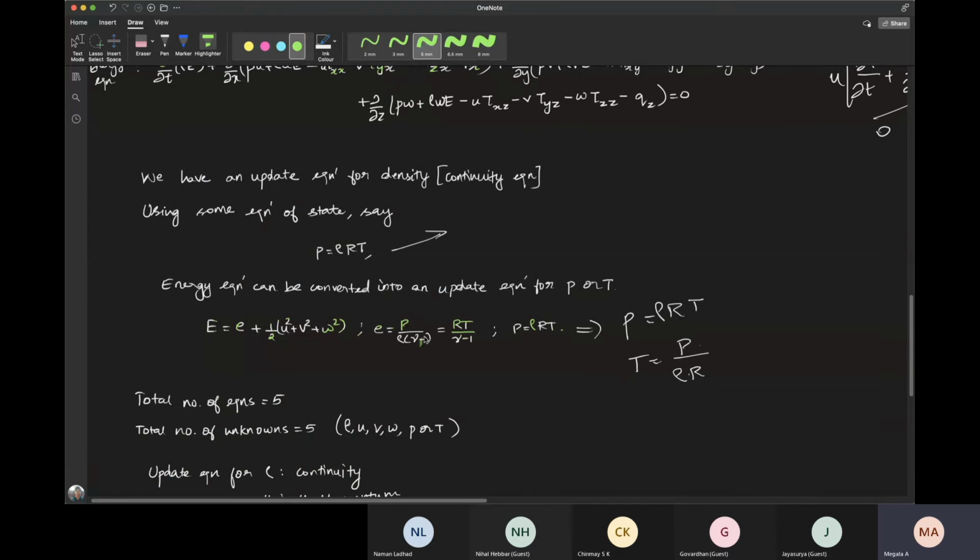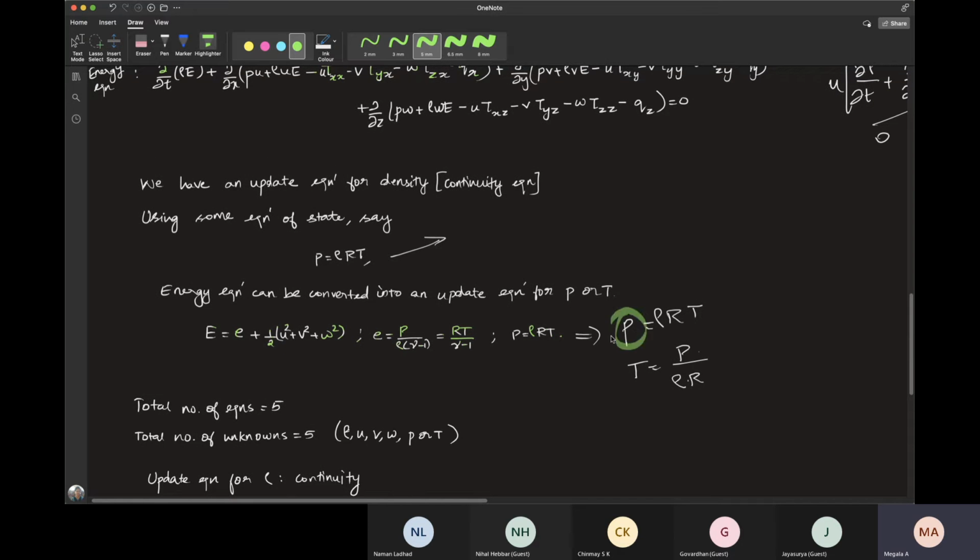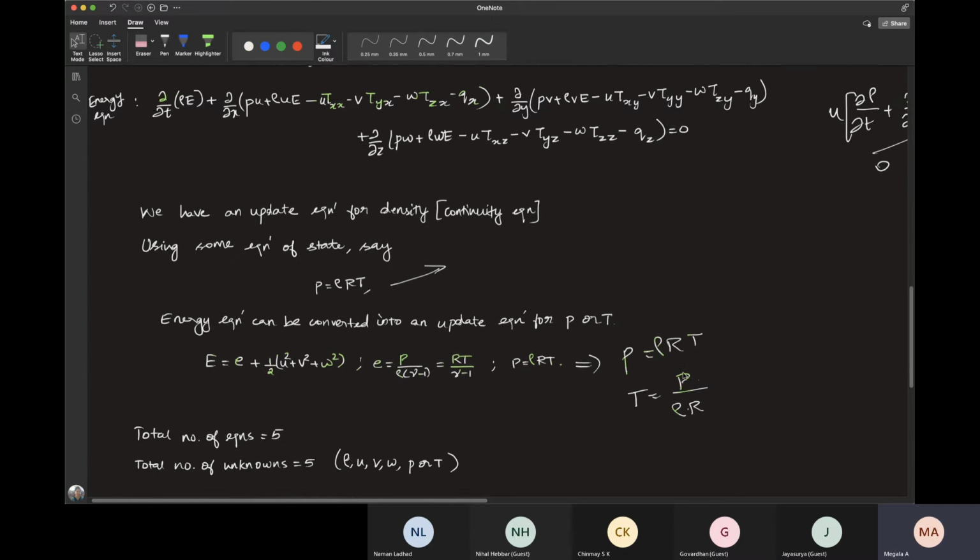So in your internal energy you have P and rho in one expression, and in the other expression you have P alone as the variable. So P can be written in terms of rho and T, and T can inversely be written in terms of P and rho. So they are all interdependent.